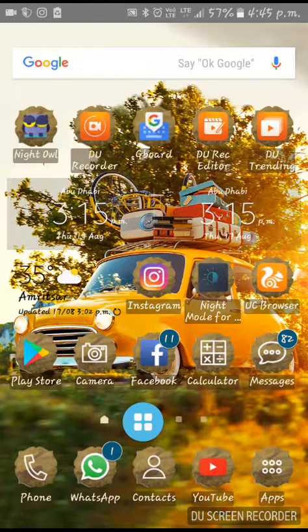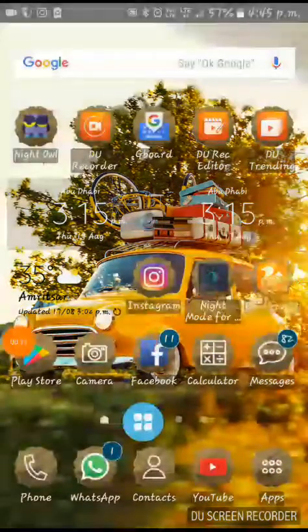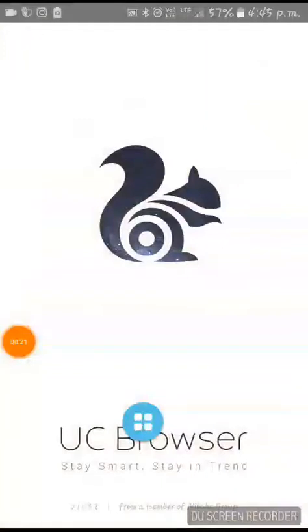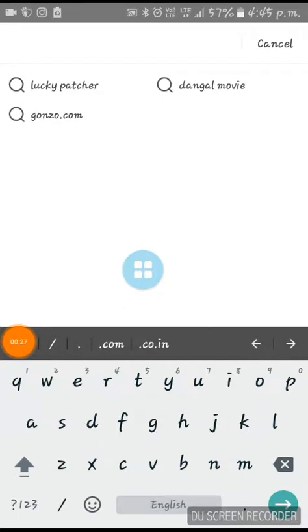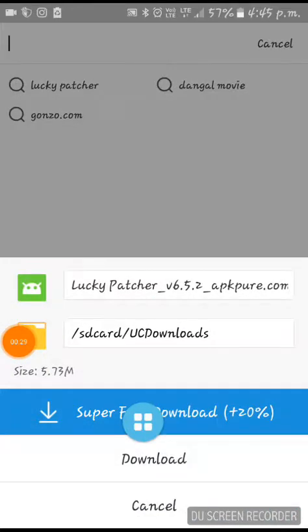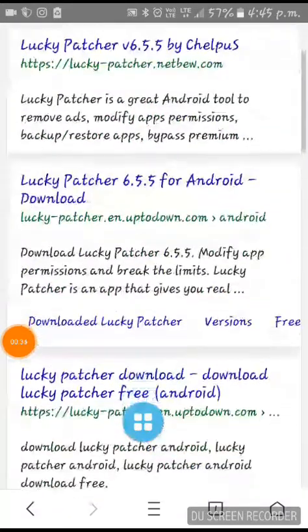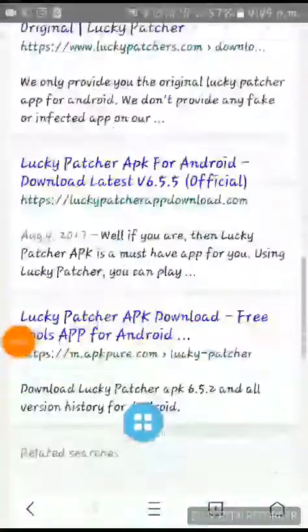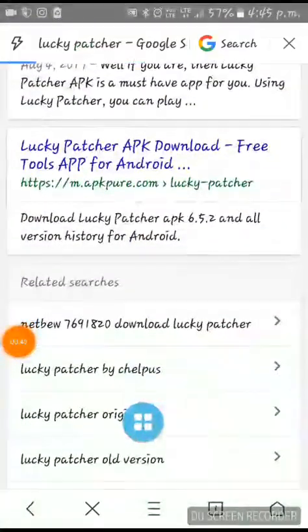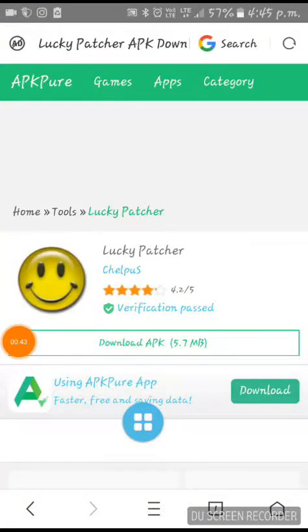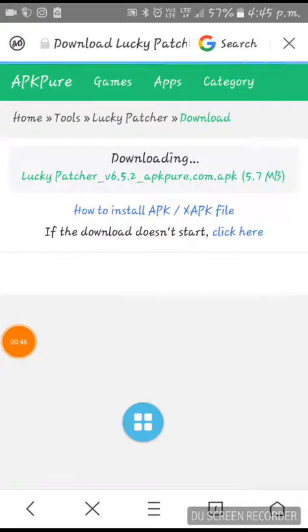So today's video is on the concept of how we can hack a game. First you have to just go to UC Browser. Search the app known as Lucky Patcher. So just go on the last link, this one, Lucky Patcher APK download, and here we will press on download APK.